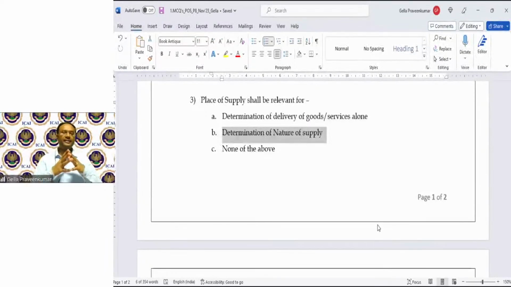Point number B. Determination of nature of supply. My place of supply will be helpful for identifying nature of supply. Clause C, none of the above. What would be your answer?